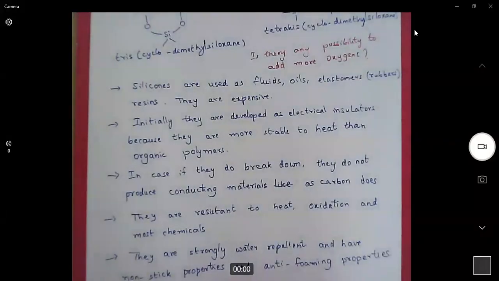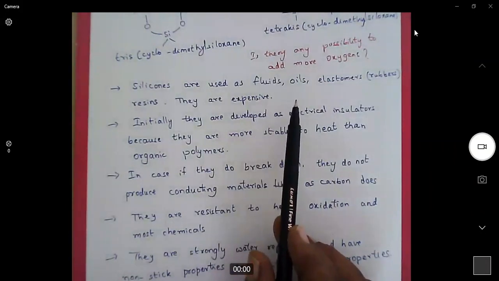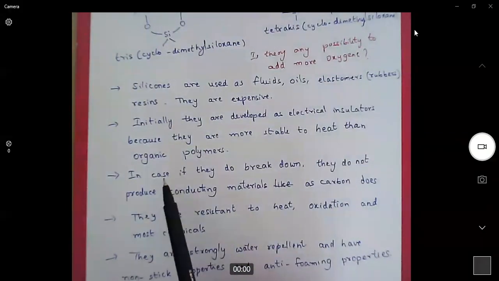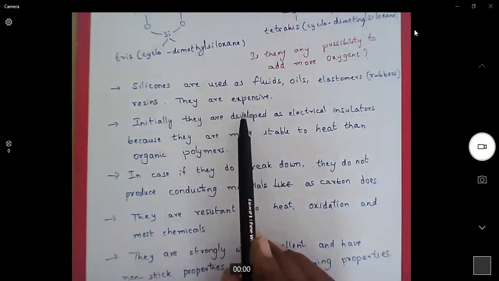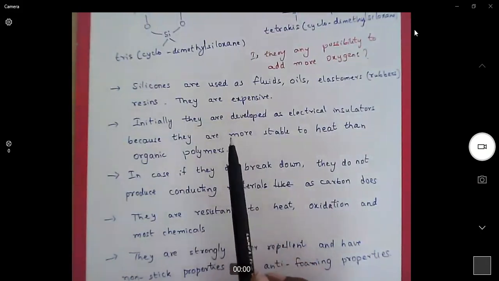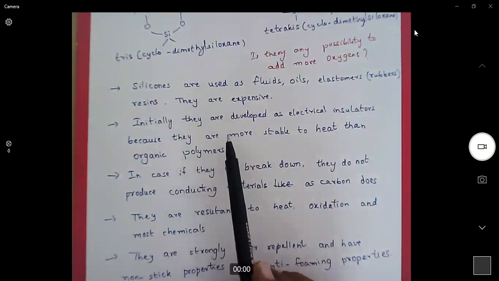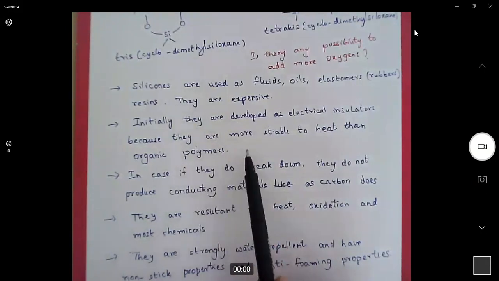Look at the properties of silicones. Silicones are mostly used as fluids, oils, elastomers, and resins. The only thing is they are expensive compared to their counterparts of organic compounds like carbon compounds. Initially, silicones were developed as electrical insulators because they are more stable to heat than organic polymers.